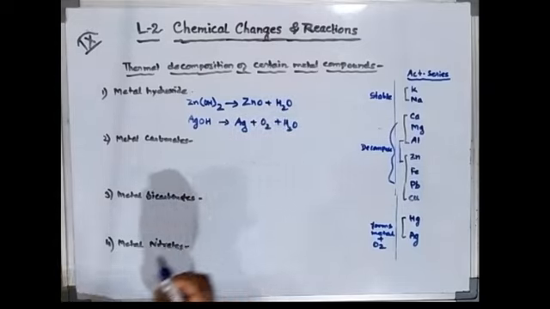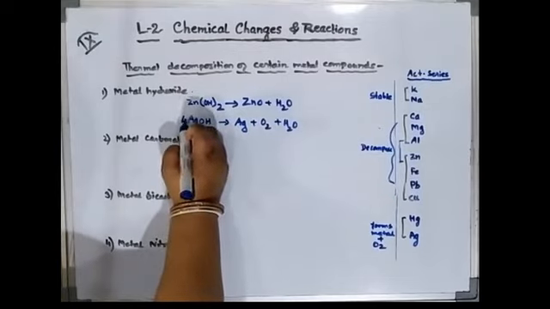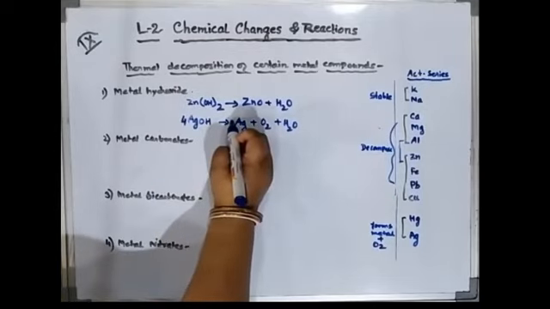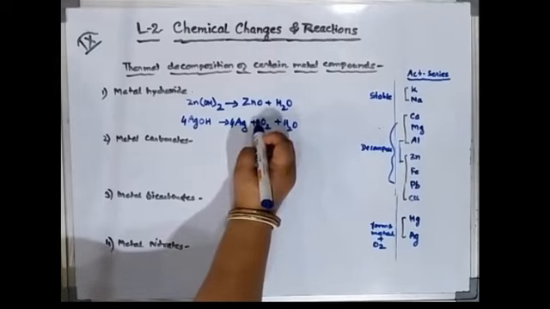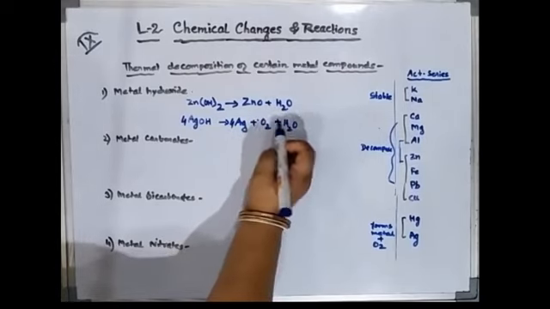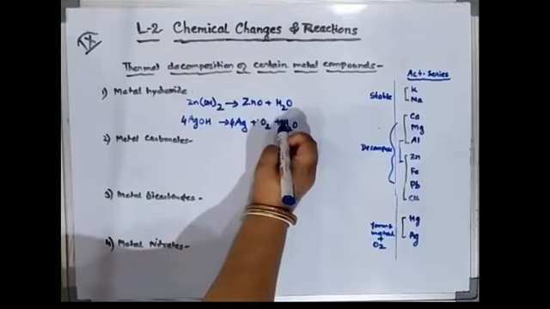Now you balance it: 4 AgOH gives 4 Ag plus O2 plus 2 H2O.